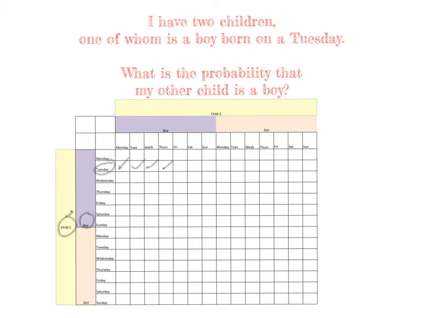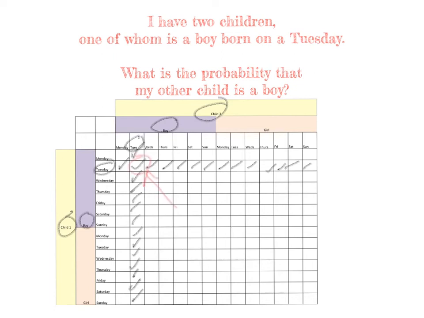So any of these along here would be possible. These would satisfy the statement at the beginning of the question. It could be that my second child, child 2, is a boy born on a Tuesday. So any of these would satisfy my condition.